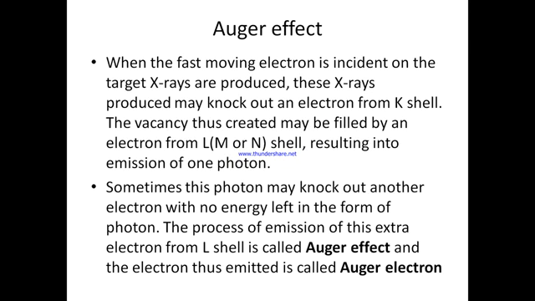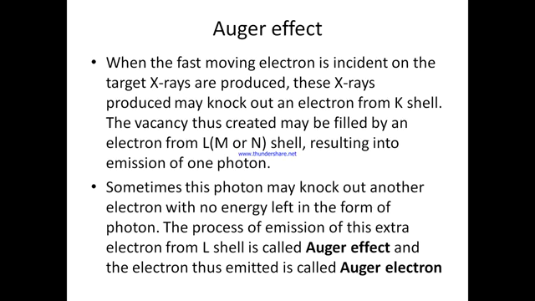Now another effect which is observed in case of X-rays is that when a beam of X-rays is made to fall on target matter, we have already seen that it emits an electron from the shell, for example the K shell, which will be filled by an electron from the L shell producing an X-ray photon.